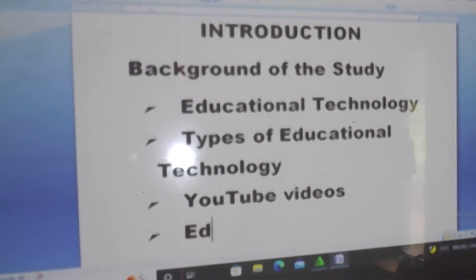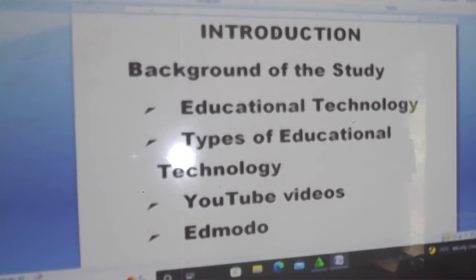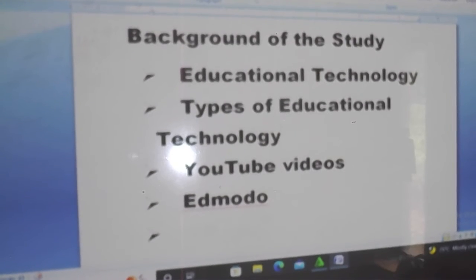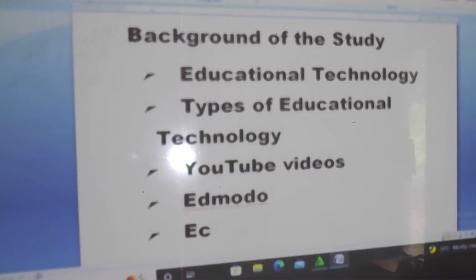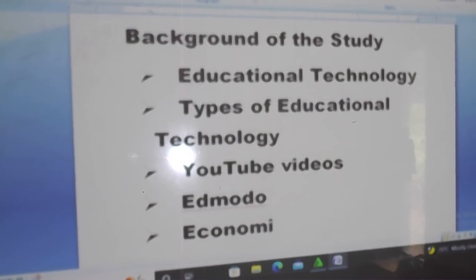Edumodu. You can now move to Edumodu instructional technology in the next paragraph. Discuss what you know as Edumodu instructional technology. After that, let the discussion of Edumodu now lead to what? Let it lead to economics, which is the subject.